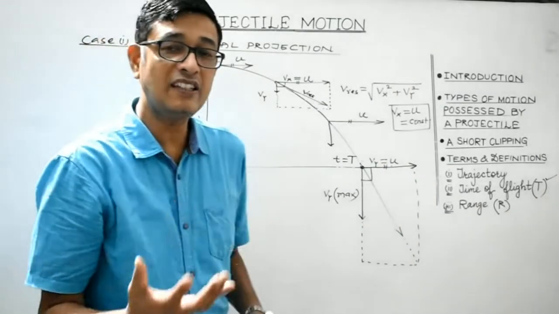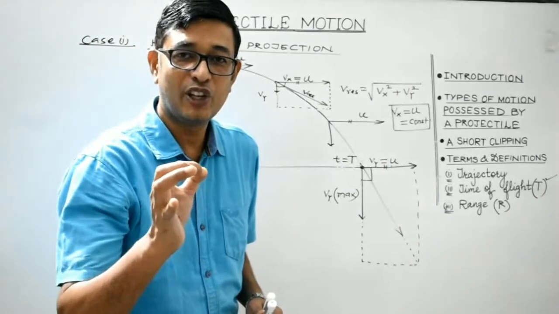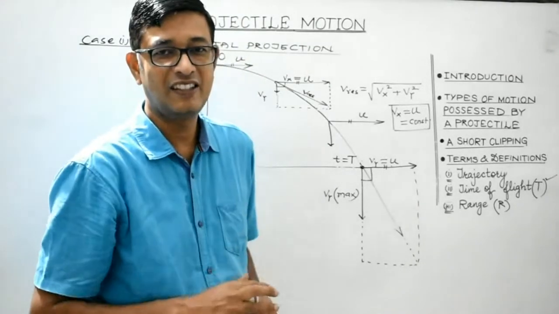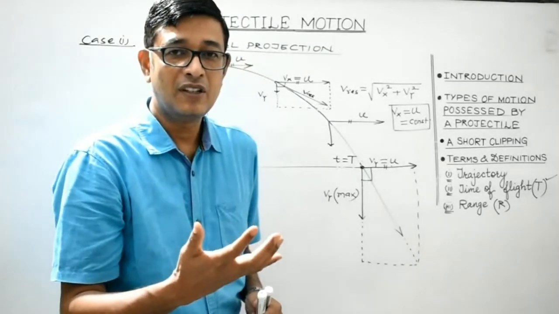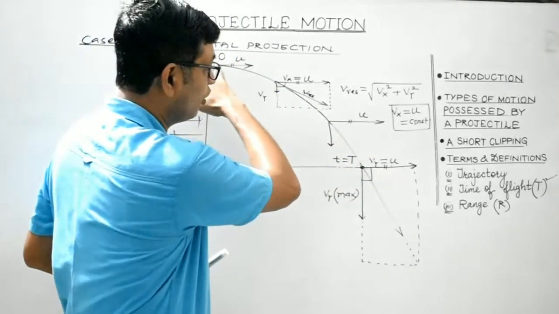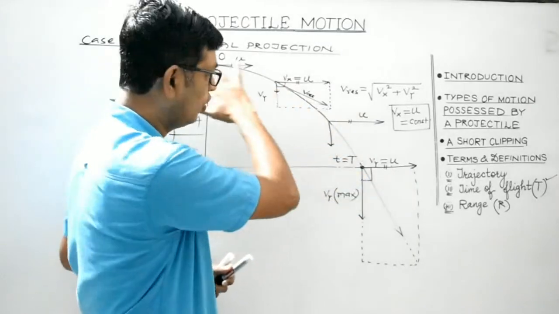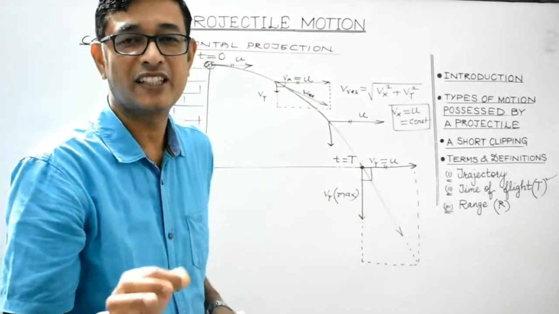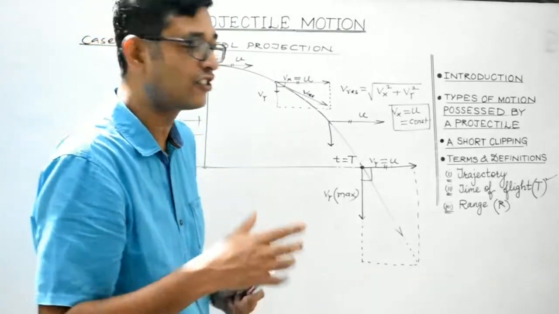So time of flight is the time during which the projectile remains in air or space. And during the time which the projectile remains in air and space, it will follow a definite path. The path followed by a projectile is known as its trajectory.